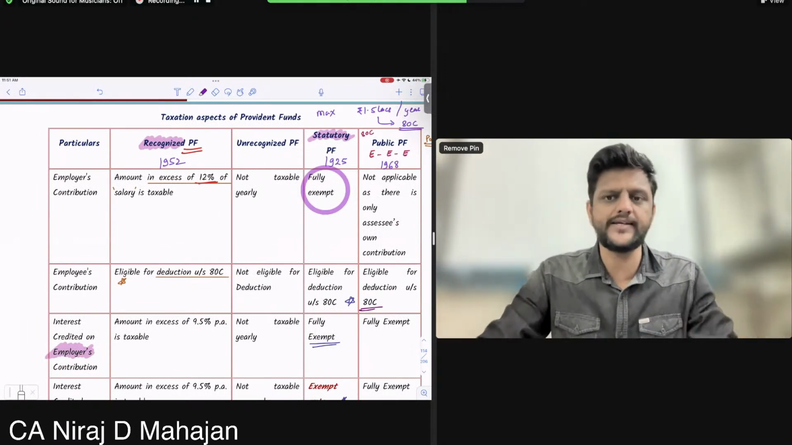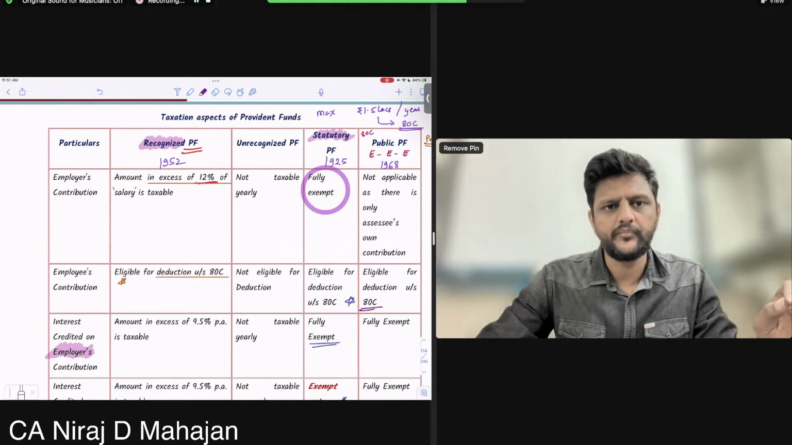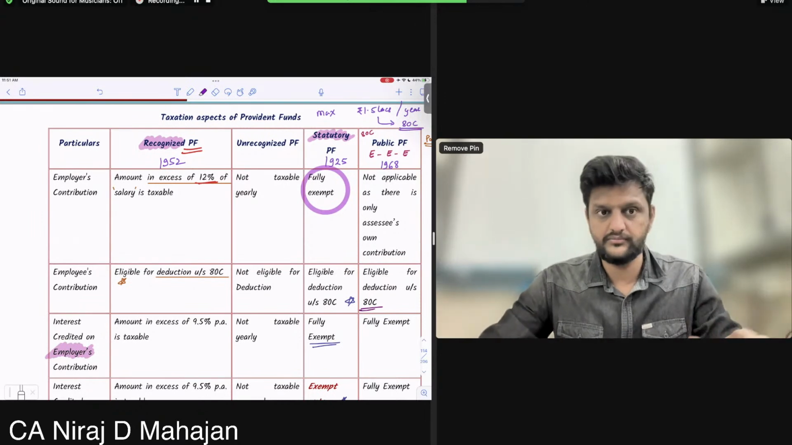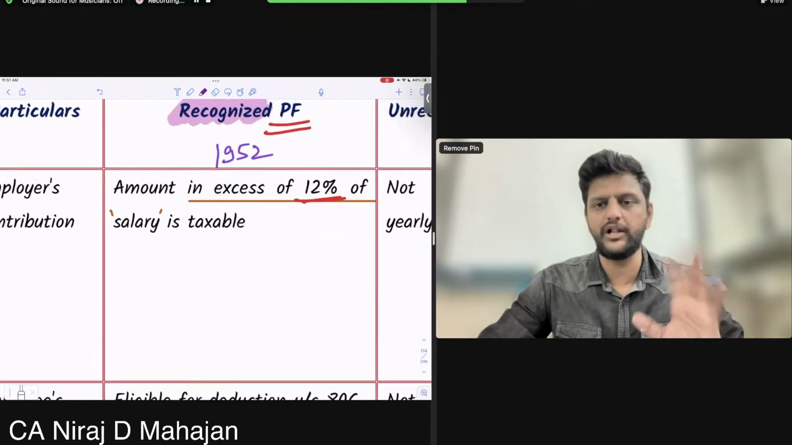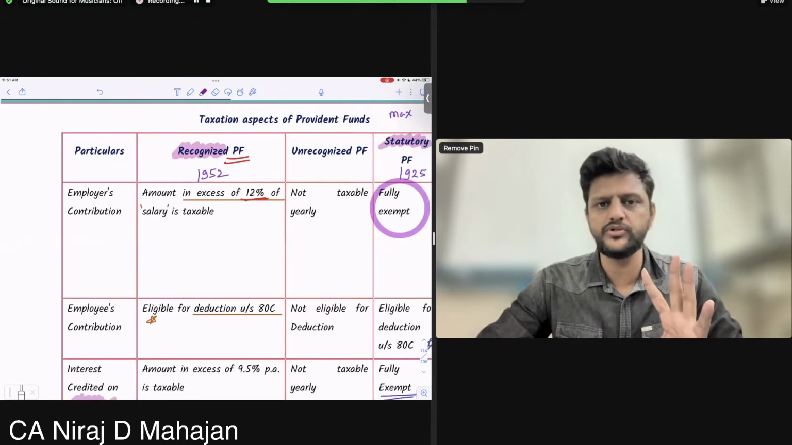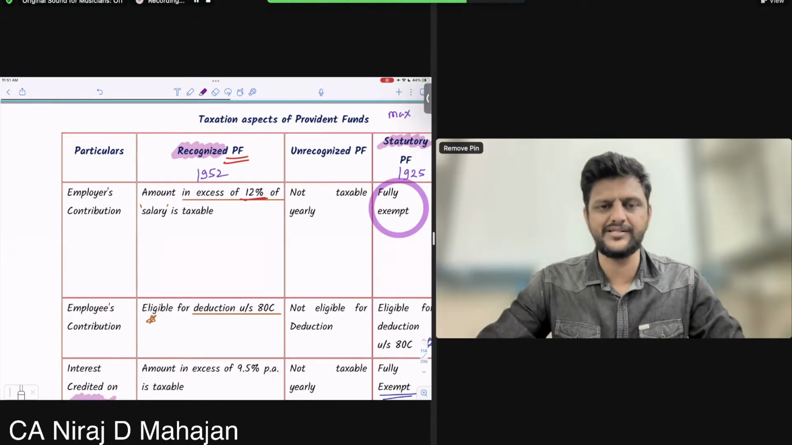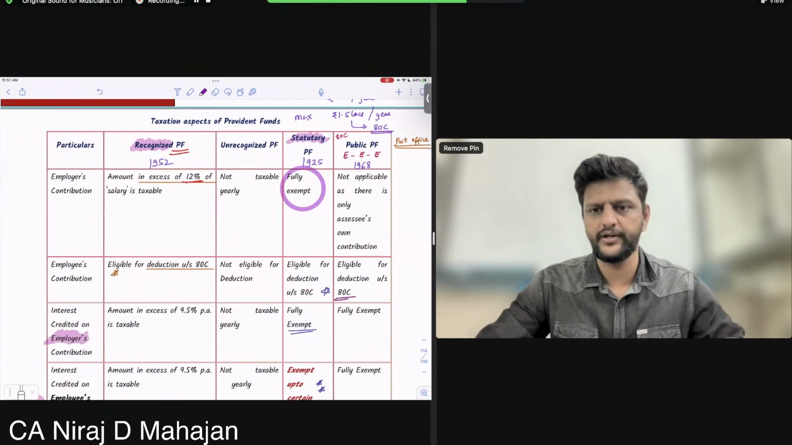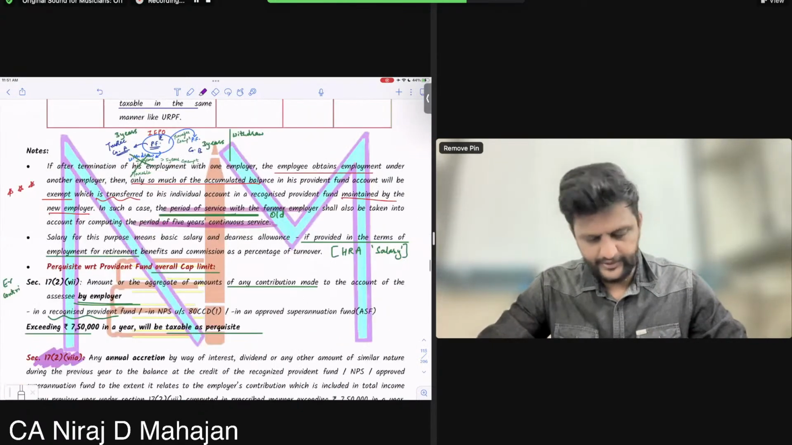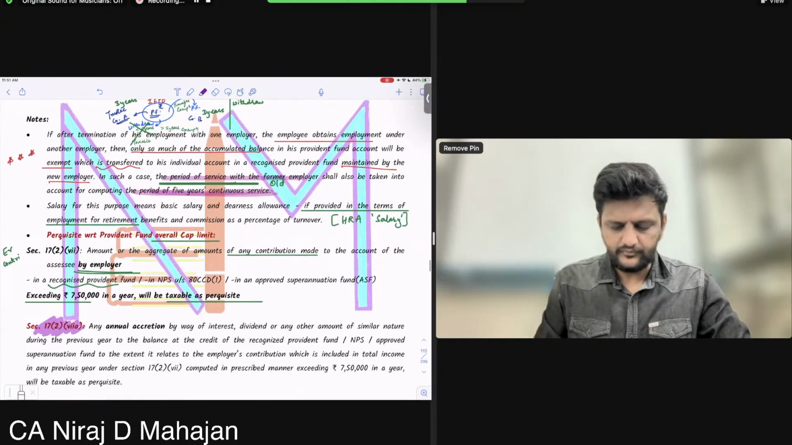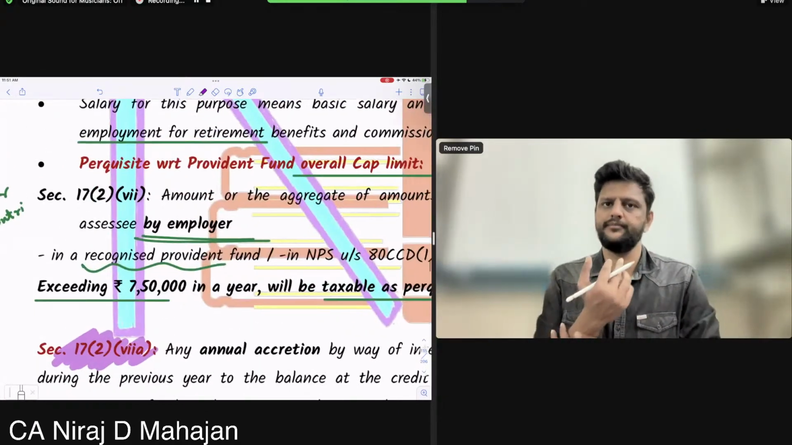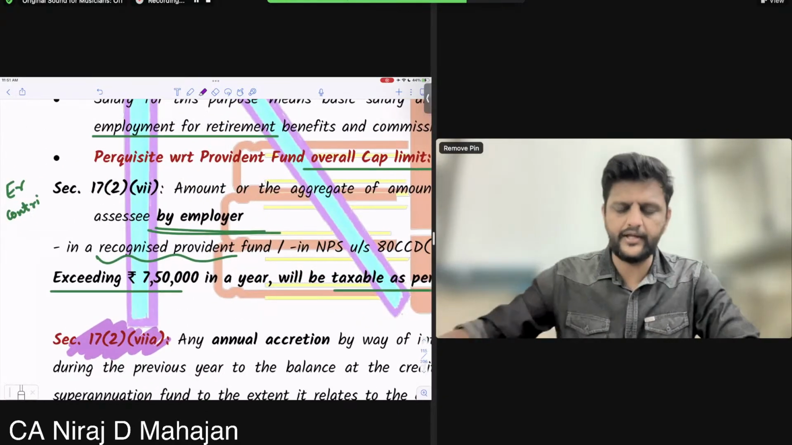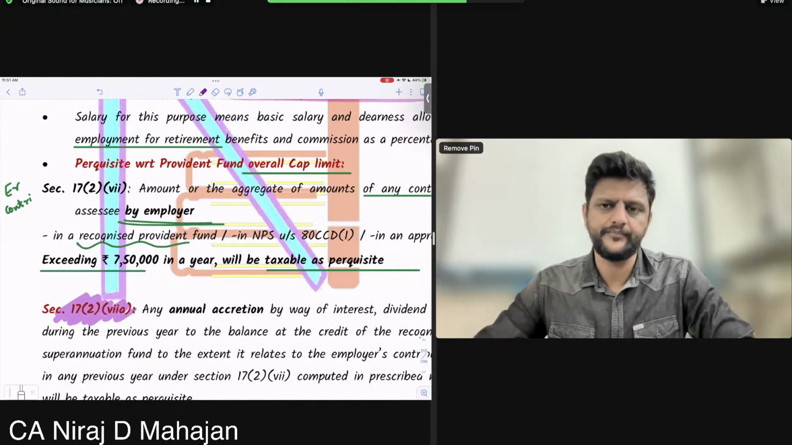Employers' contribution is also fully exempt. Whatever you contribute, 1 lakh, 1 crore, whatever, because there is no limit like 12%. Whatever the employer contributes, let it be 10%, 20%, 30%, whatever, and again monetary wise, no limits at all. Clear? Now, in that case, check. There is some perquisite provided regarding provident fund.